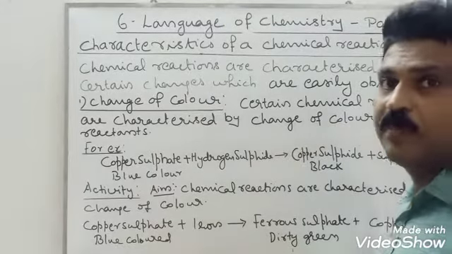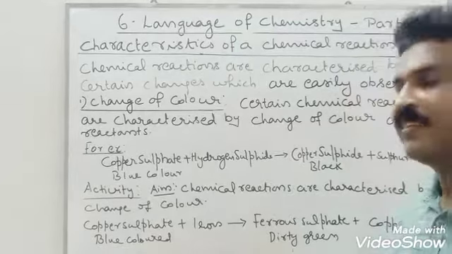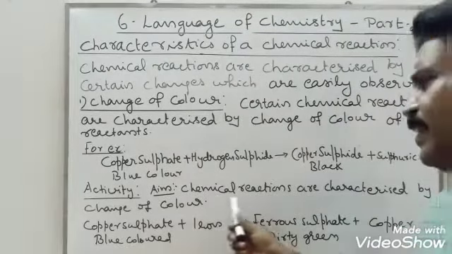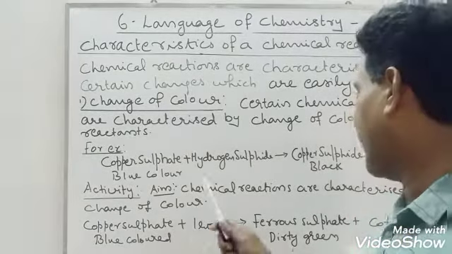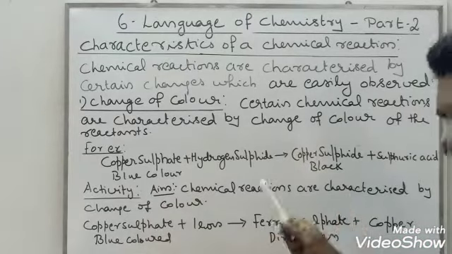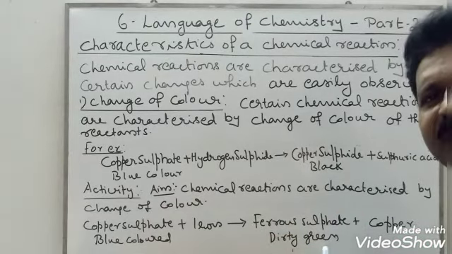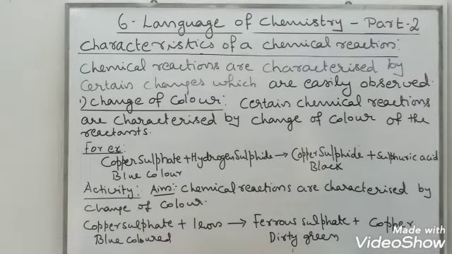Okay, so from that we can conclude that a certain chemical reaction takes place by the change of color of the reactants. Okay, here we can see copper sulfate plus iron. When they react, its color changes to dirty green. Here, copper sulfate changes to ferrous sulfate plus copper.